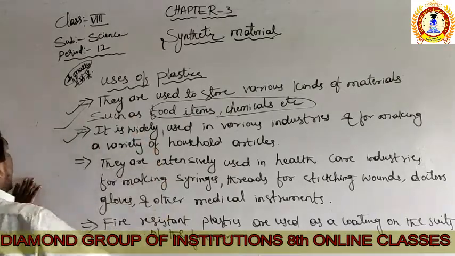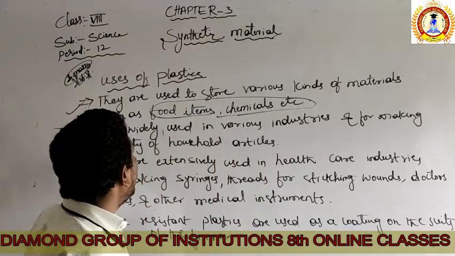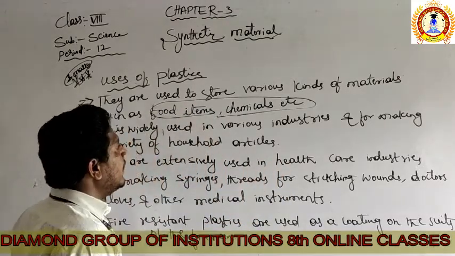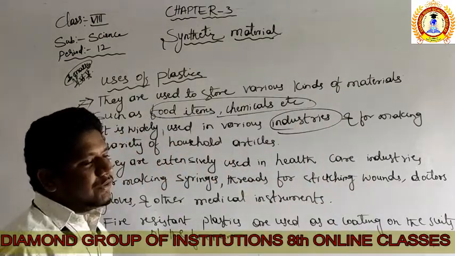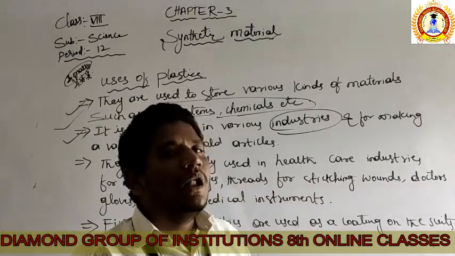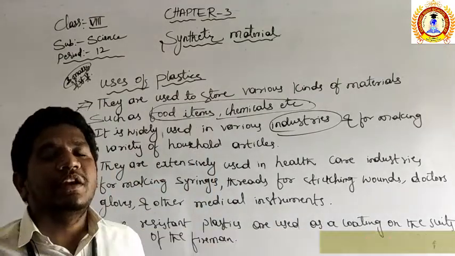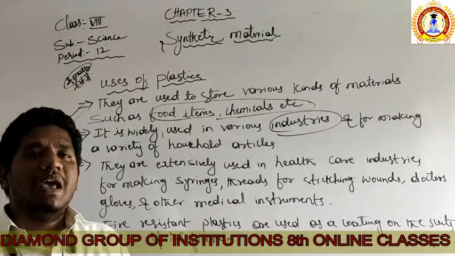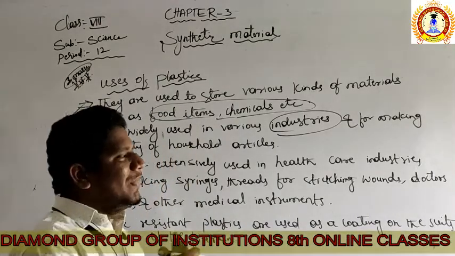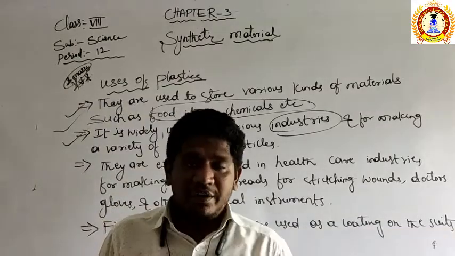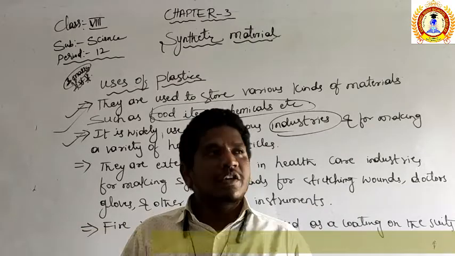Then what is the second use? The second use is that plastic is widely used in various industries for making a variety of household articles, right? Plastics are used in a wide range of industries. In industry, many items are made of plastics only. The big containers used in industries are again made of plastics. And not just one or two things, there are many more things in the industrial sector; people especially prefer to use plastics because of their light weight, easy to lift.